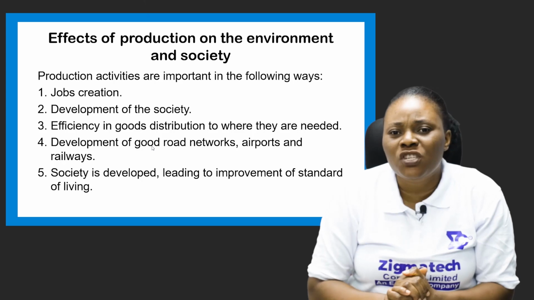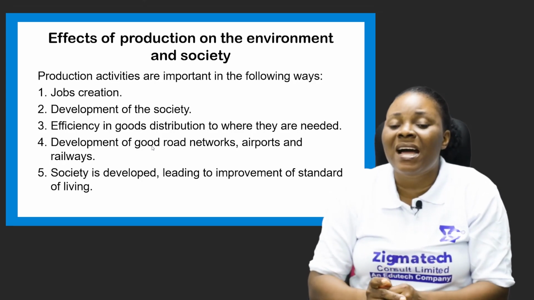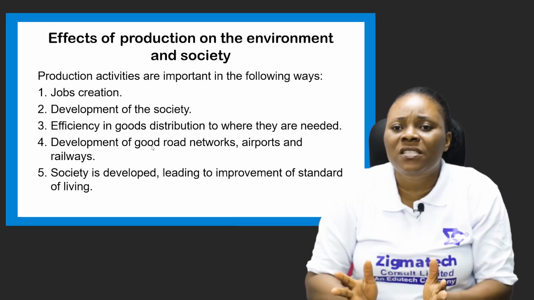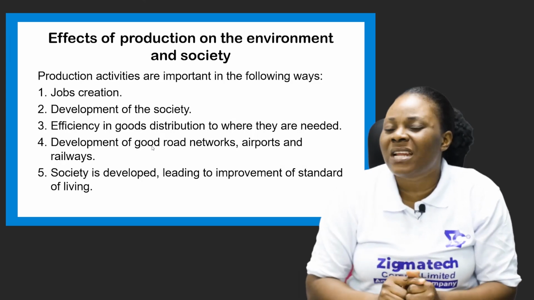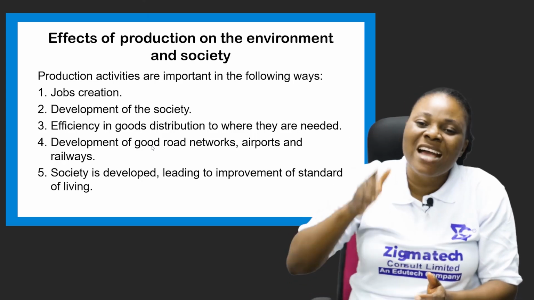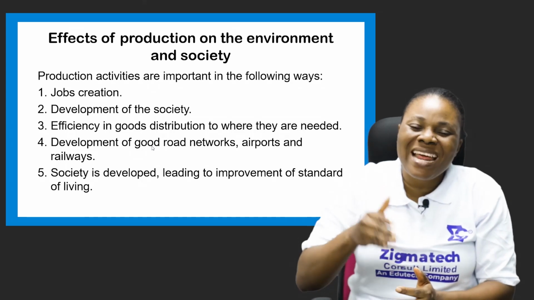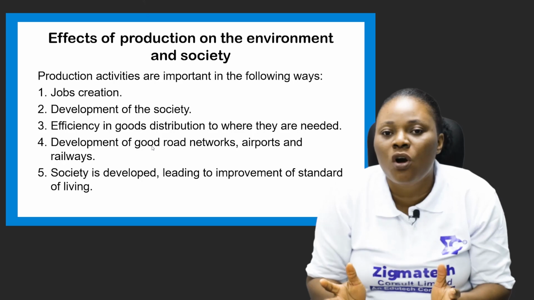Another effect of production is efficiency in goods distribution to where they are needed. This is under the commercial services that assist in the distribution of goods. Remember I told you, production is not complete until the goods are used by the consumers. The main essence of production is not just to create goods and leave them in the store or the factory.